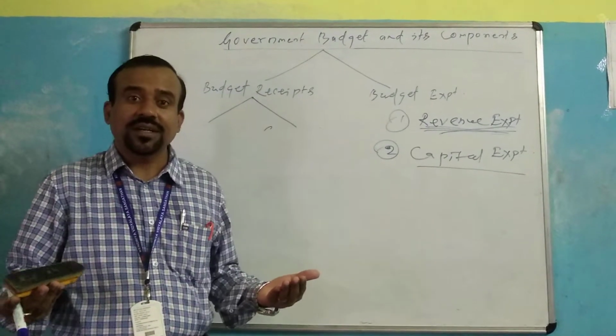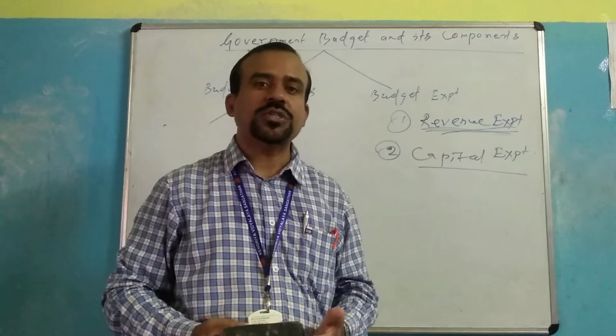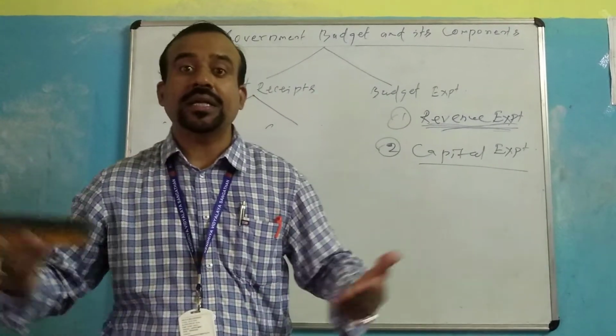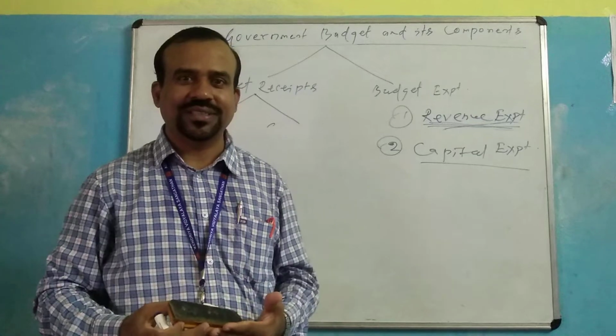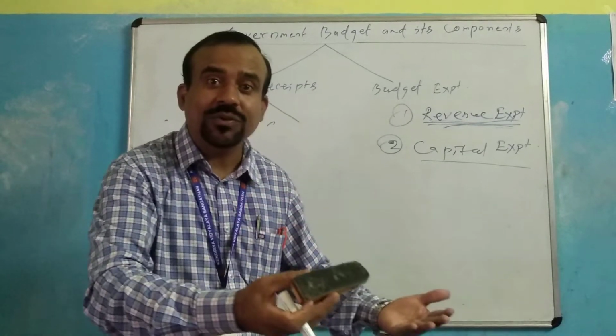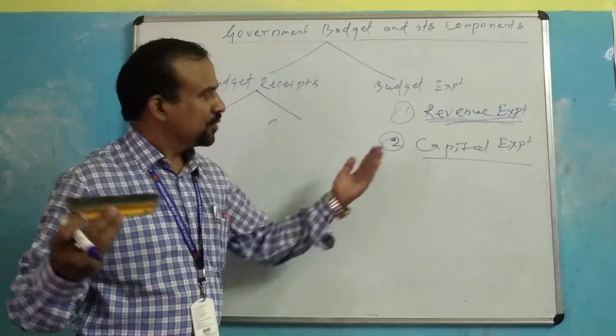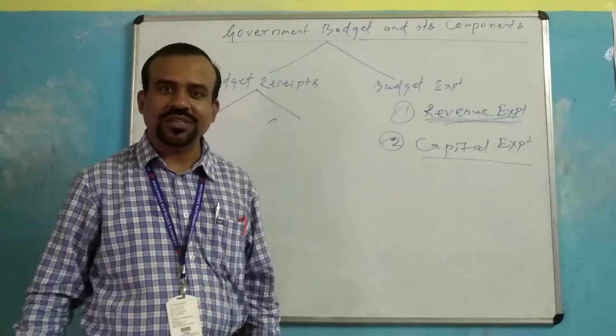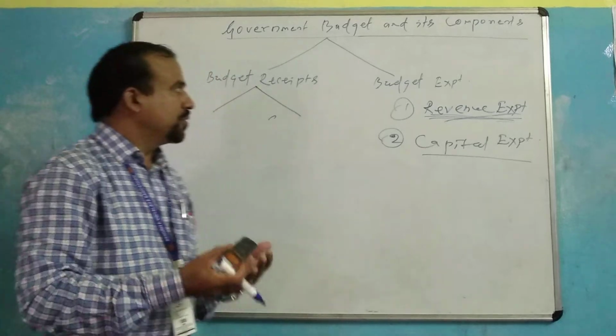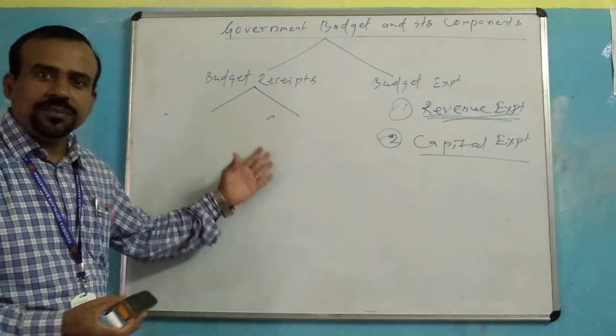On the other hand, the government repays previous loans taken from international sources. After repayment of the loan, the liability of the government reduces. So it is a part of capital expenditure. So this is all about the different components of the government budget. Thank you.